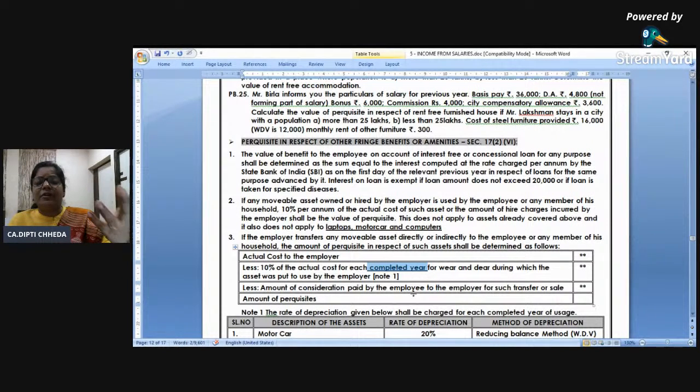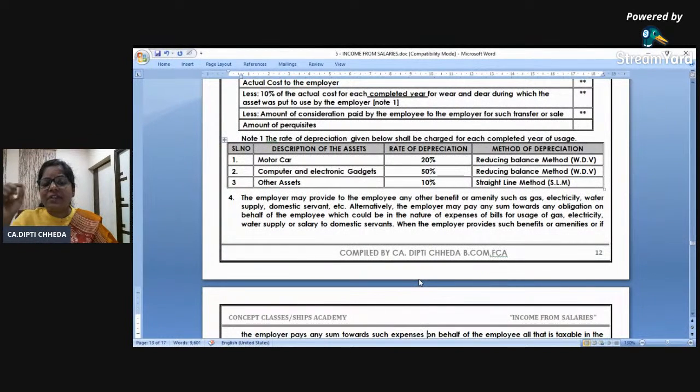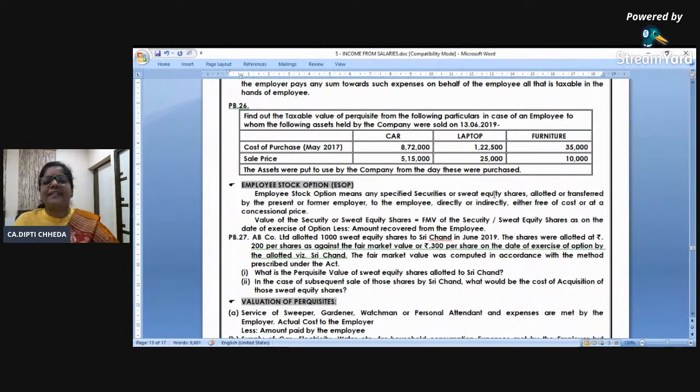I'm giving you a bike. 1 lakh I purchased, 2 years depreciation 20,000, so 80. I am charging 50 from you. How much is the perquisite for you? 30,000. Like that. So please, if you have the notepad, note it down. Charge depreciation only for completed years. And for motor car, you have to charge 20% depreciation WDV. Electronics and computers, 50% WDV. Other assets, 10% SLM. Other than this, gas, electricity, sweeper, gardener provided by employer to employee are all taxable.